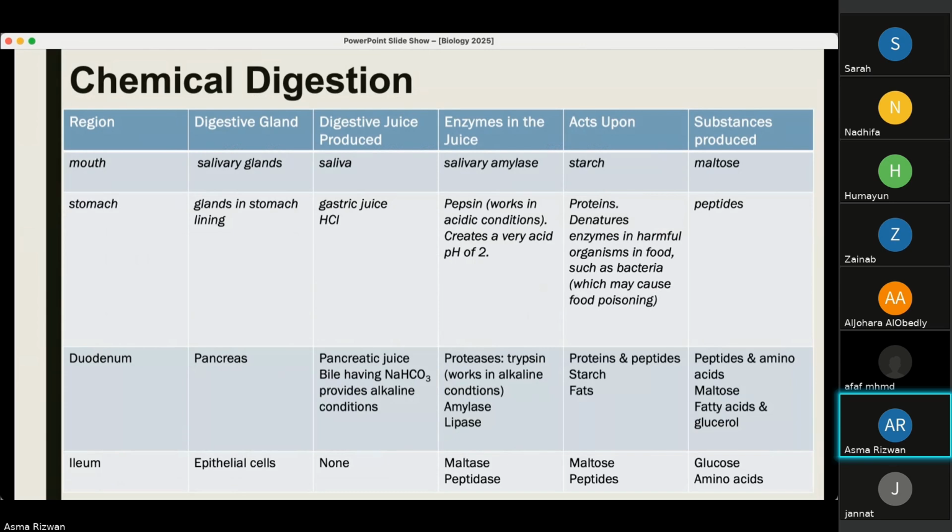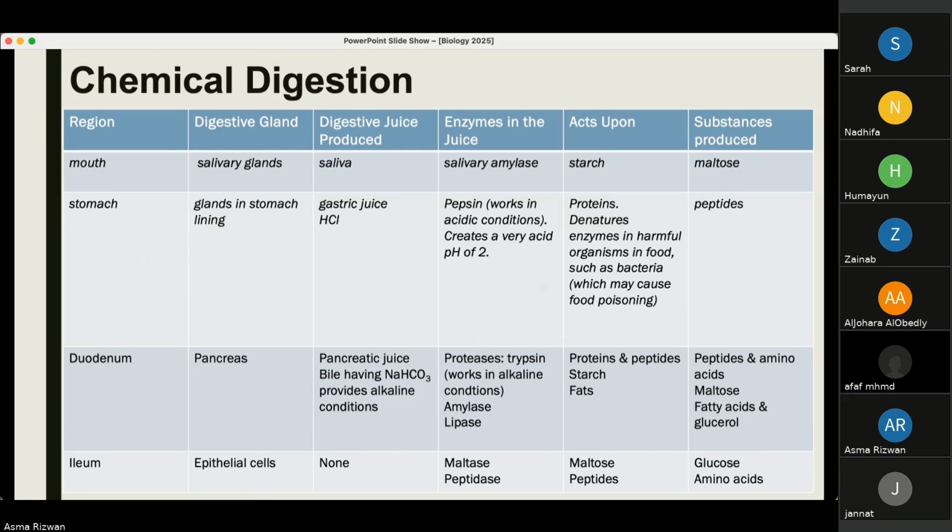Chemical digestion is occurring through the alimentary canal in all parts of the digestive system. The first one occurs in the mouth, where salivary glands are found, which secrete saliva containing salivary amylase, the enzyme which chemically breaks down starch into maltose.